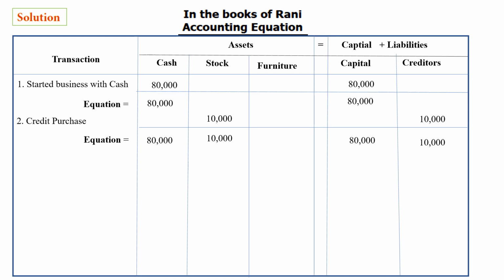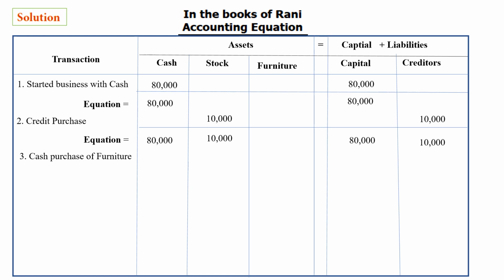Third transaction: purchased furniture for cash. We have purchased furniture for cash. So how will we write the third one? Same, cash purchase of furniture. We can write it as in the book, under whichever heading is convenient for us. In the 80,000 we have taken the cash and bought the furniture, right?